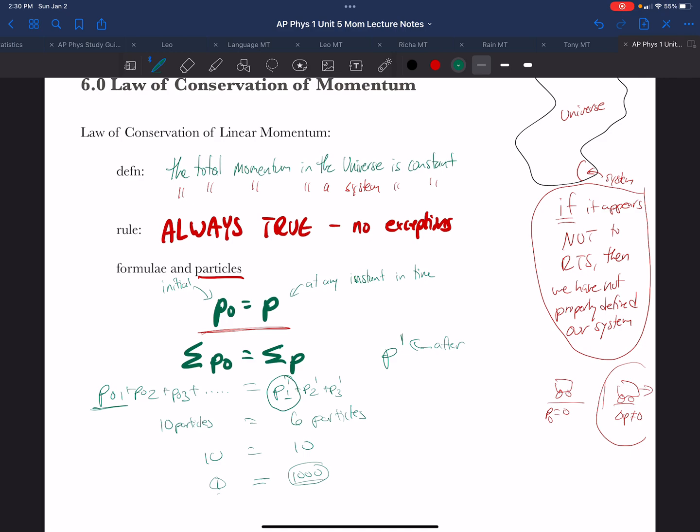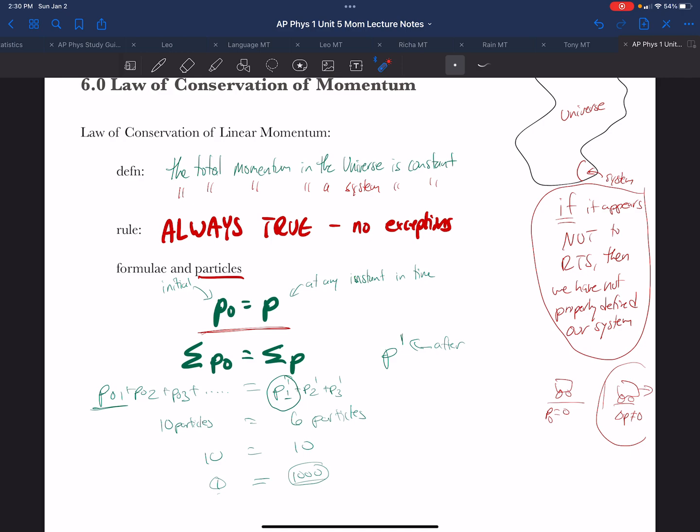So the most general statement is the total momentum of the system is constant. That's P0 equals P. But there may be some number of particles beforehand and a number of particles afterward, and we have to add up the befores and the afters. The number of particles does not need to agree before and afterward, but it must include all the particles that were originally in the system.